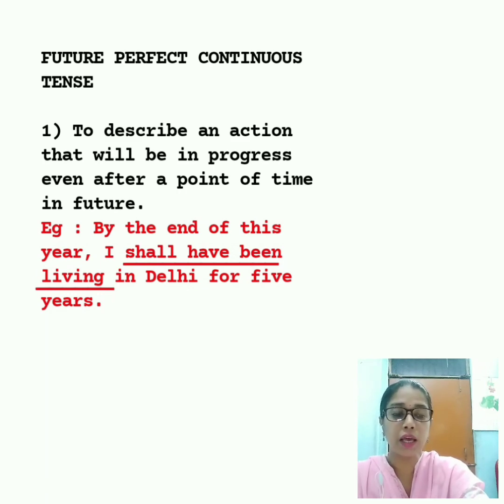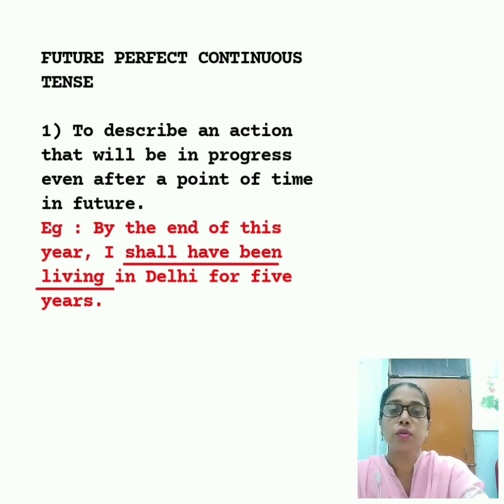I shall have been living in Delhi for 5 years. What is the action? That is, shall have been living. He shall have completed living in Delhi for 5 years. But he will be continuing to live even after that. So the action will be in progress even after a point of time in future. So for this we use the future perfect continuous tense.